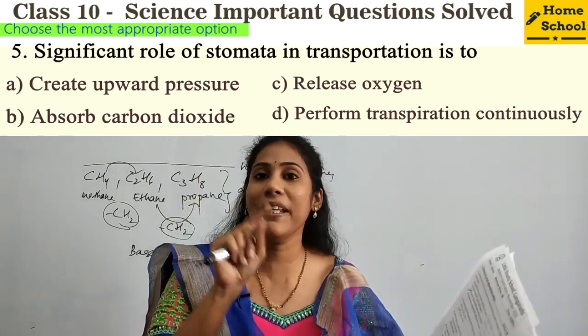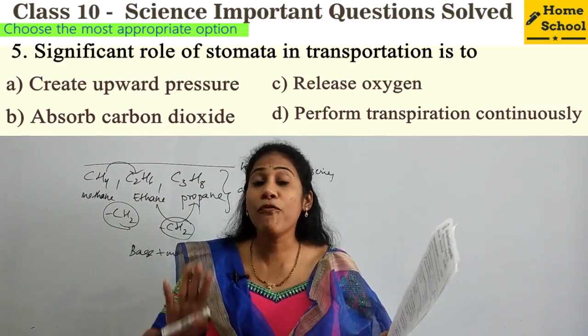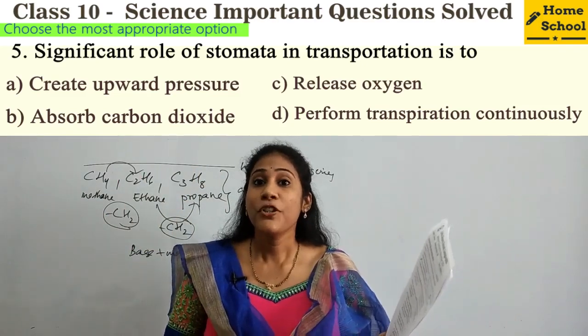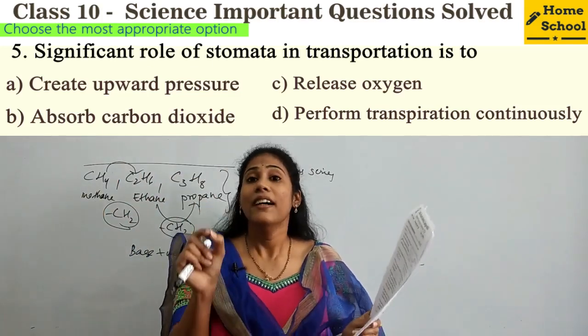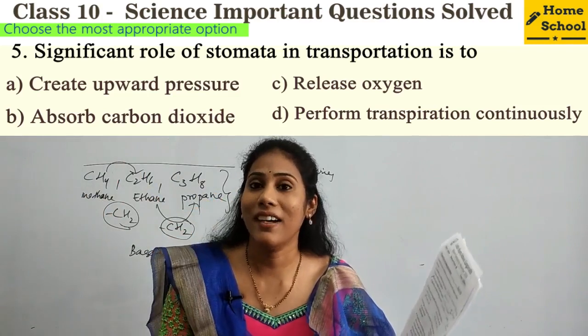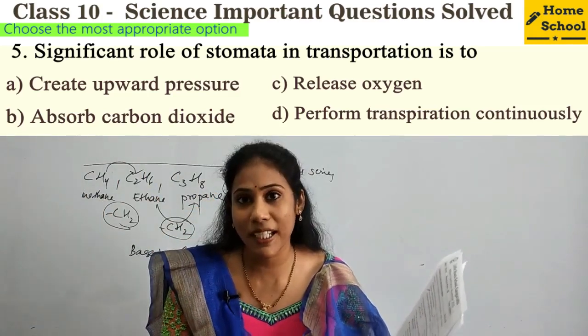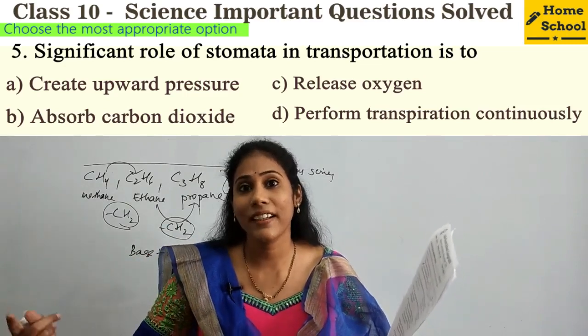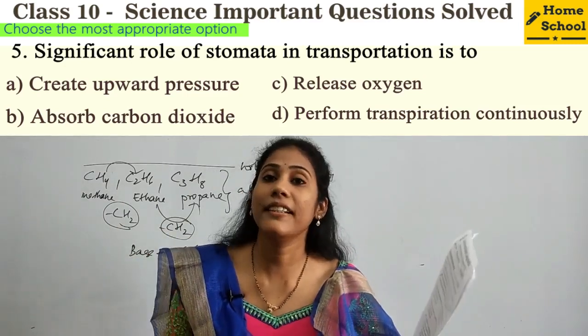for transpiration. So what do you mean by transpiration? Escape of water from leaves. That water escaping can be done through stomata, isn't it? So what is the function of stomata during transportation? It is to help for which process? Transpiration continuously.